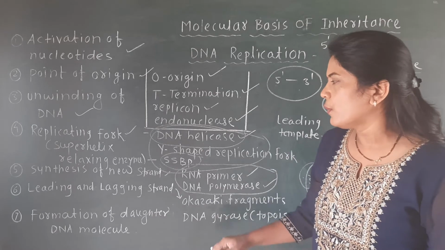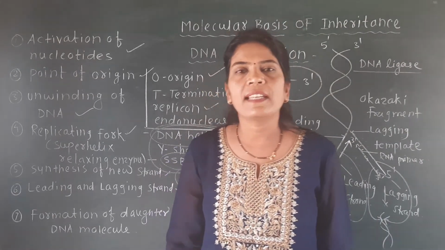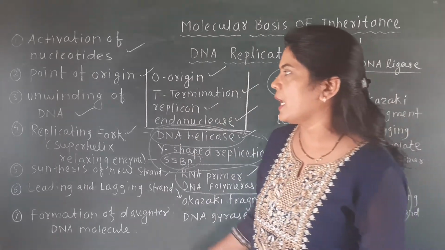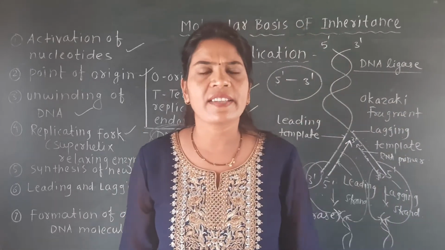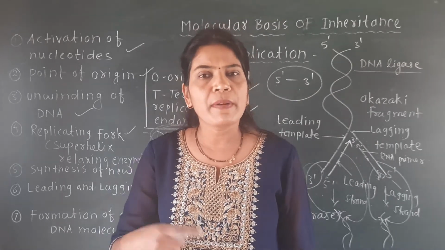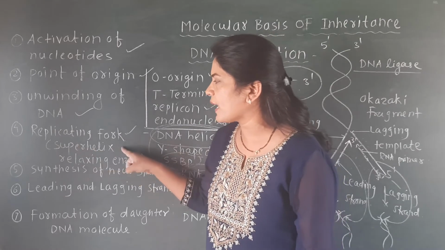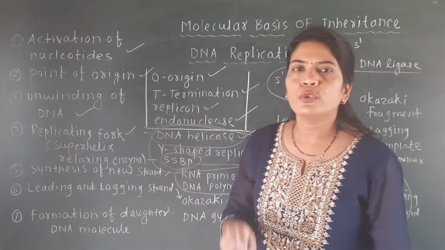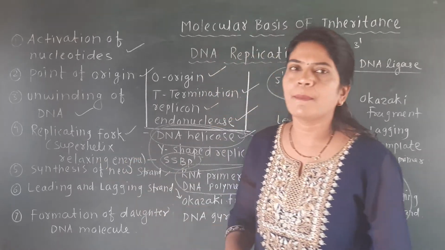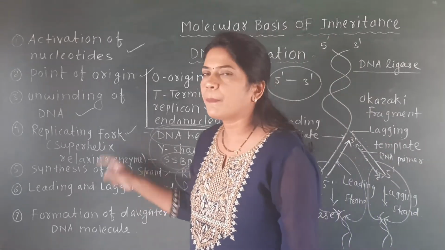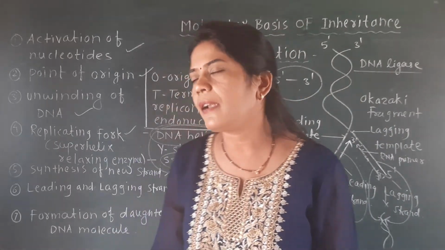Replicating fork means we have seen that the Y-shaped replicating fork is formed at the point of origin of replication. There will be strain on each single strand, and that strain can be relieved by one more enzyme, and the name of that enzyme is super helix relaxing enzyme. So you should keep in mind the name of super helix relaxing enzyme under the title of replicating fork. It relieves the strain on that single stranded DNA.